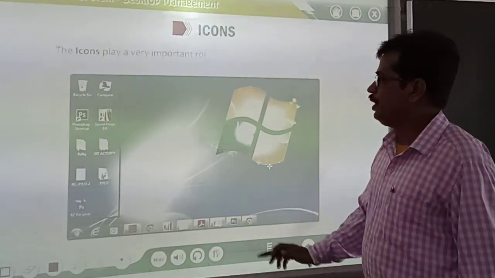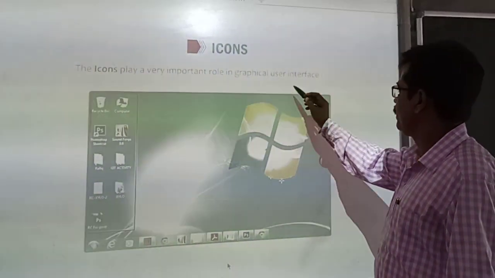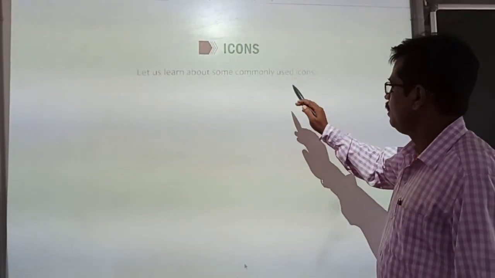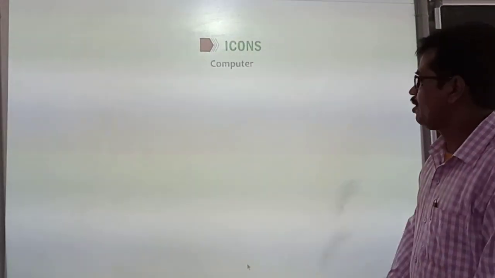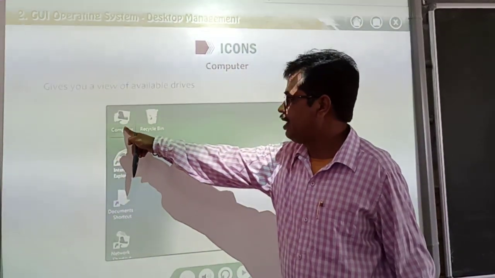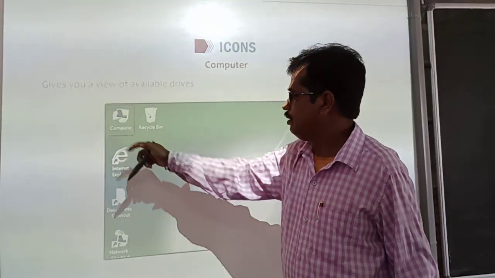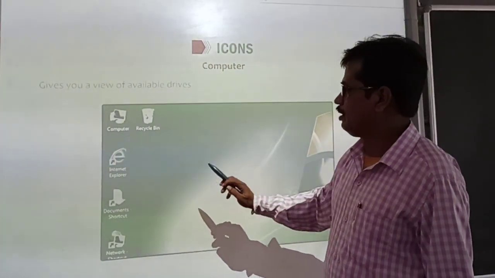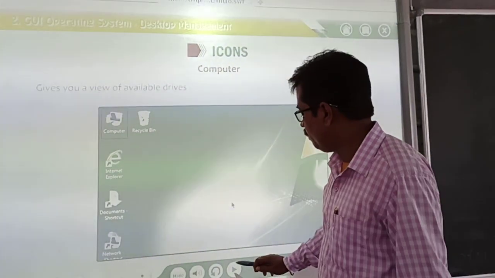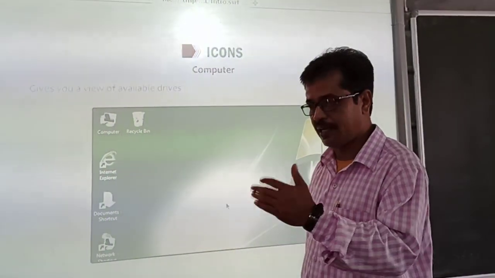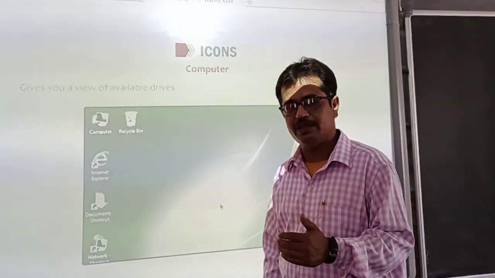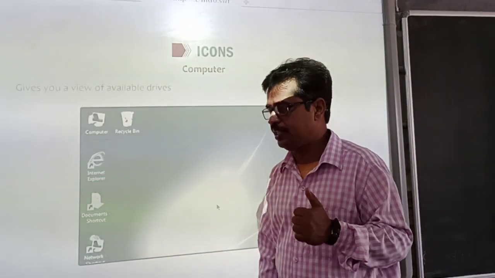Okay. The icon plays a very important role in the graphical user interface, means GUI. Let us learn about some commonly used icons. Computer icon. You know this icon is known as the computer icon. What is the use of the computer icon? The computer icon gives you a view of available drives. Drives means hard disk drives, partitions of the hard disk. The hard disk is a main storage device. Already we have seen this in the first chapter.